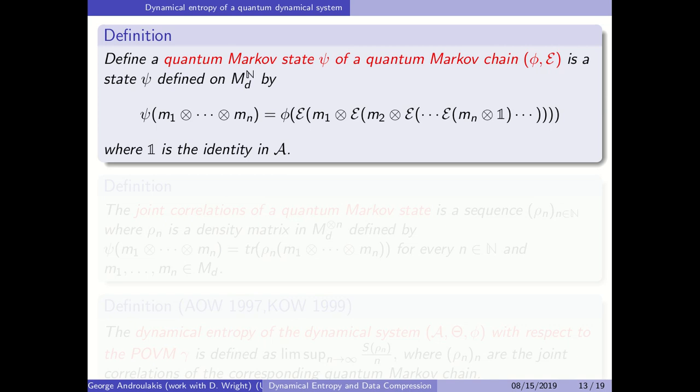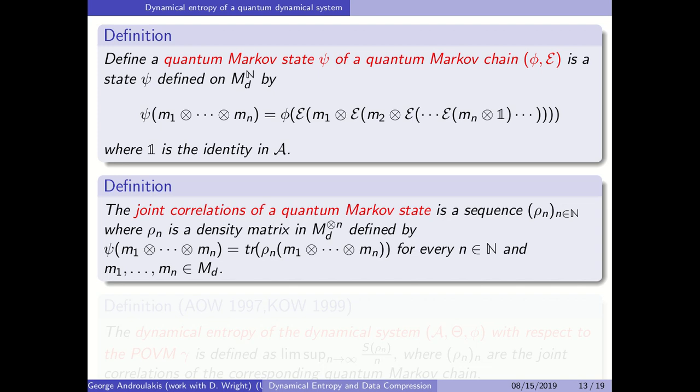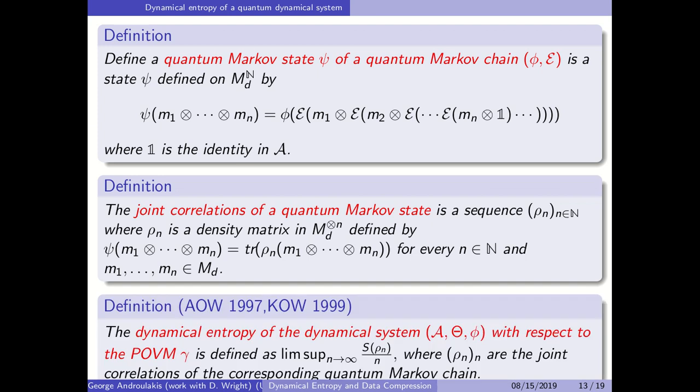We define the quantum Markov state psi of the quantum Markov chain by iteratively applying the transition expectation to more and more elements of MD. The joint correlations of the quantum Markov state are defined as the sequence of density matrices that defines that quantum Markov state. And the dynamical entropy of the dynamical system with respect to the positive operator valued measure is defined as the lim sup of the von Neumann entropy of the joint correlations divided by n.